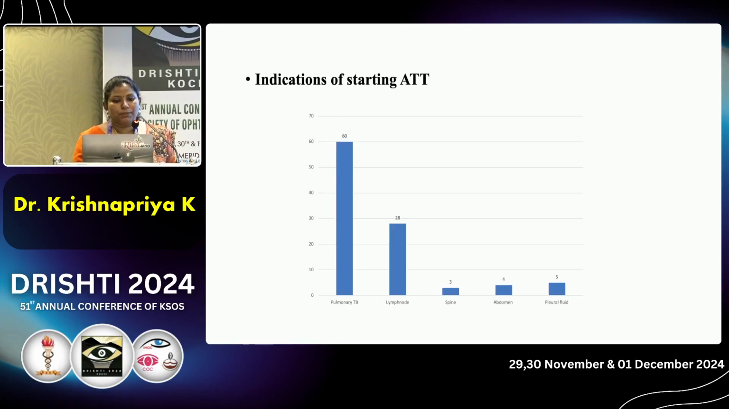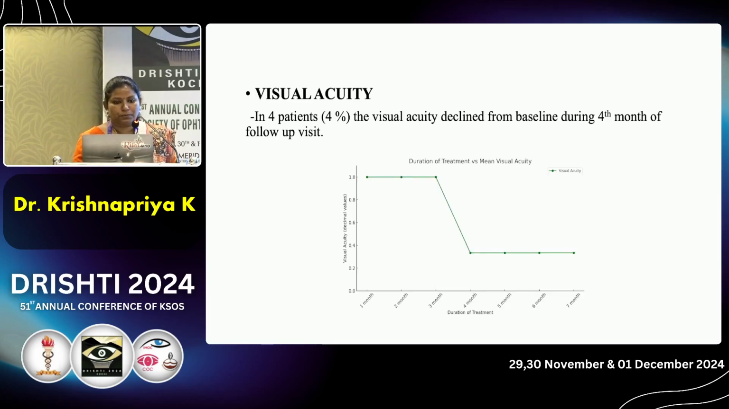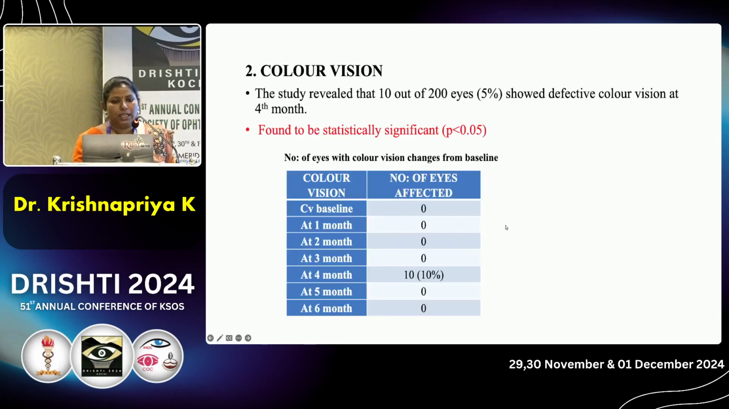The main indication for starting ATT was pulmonary TB, 60%, then 28% lymph node TB, 3% spinal TB, 4% abdominal TB, and 5% pleural fluid. We found that in 4 patients, that is 4%, the visual acuity declined from baseline during the 4th month follow-up visit. In color vision, the study revealed that 10 out of 200 eyes, that is 5%, showed defective color vision at the 4th month, which was statistically significant.